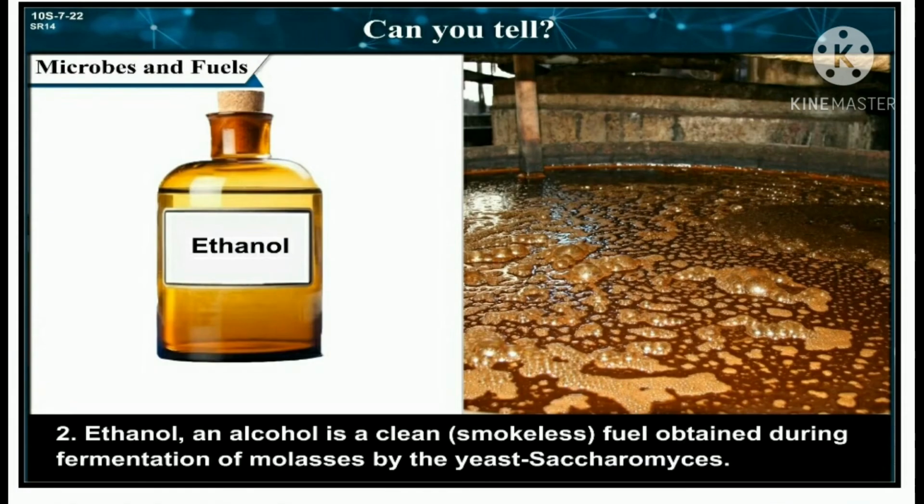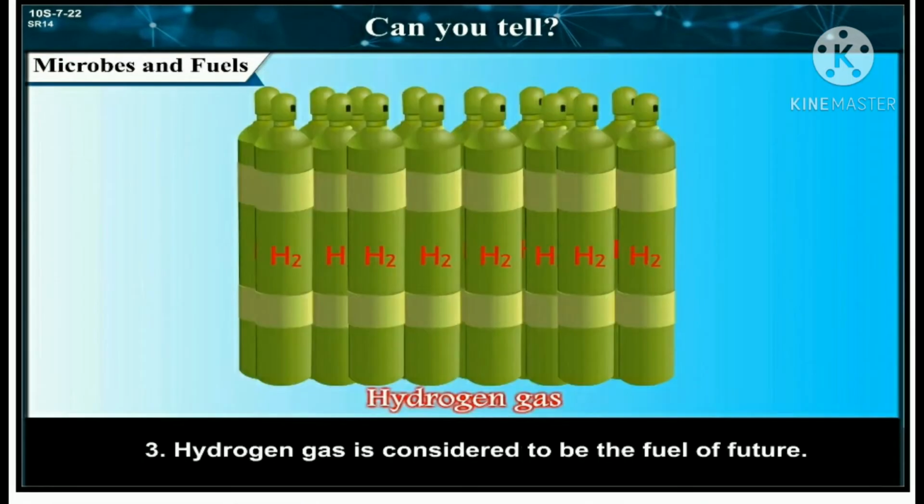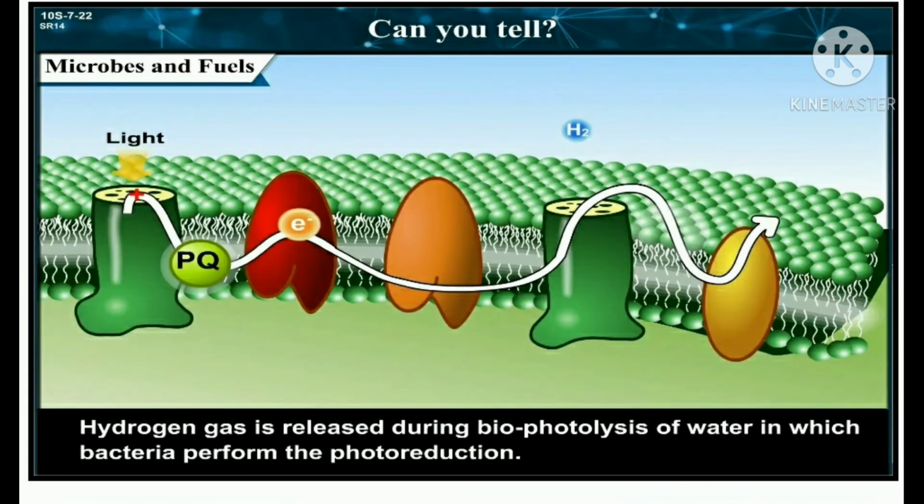Second, ethanol, an alcohol, is a clean, smokeless fuel obtained during fermentation of molasses by the yeast Saccharomyces. Third, hydrogen gas is considered to be the fuel of the future. Hydrogen gas is released during biophotolysis of water in which bacteria perform the photoreduction.